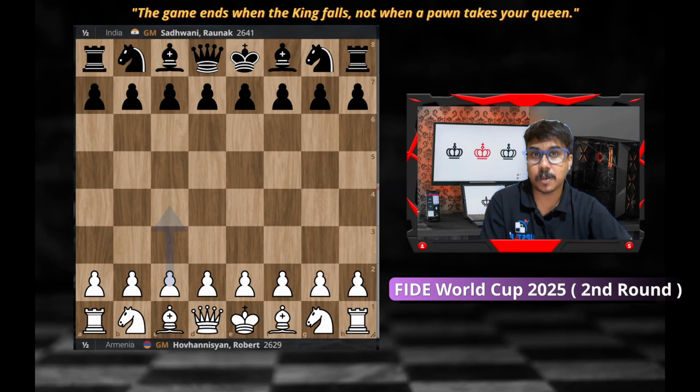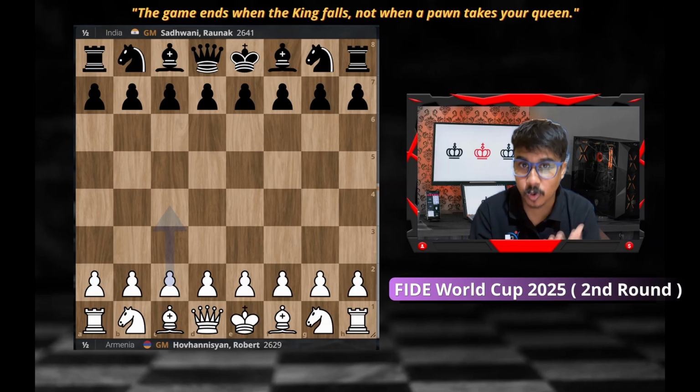Today round 2 is happening, and we might see lots of draws even in round 2 game 2, and tomorrow will be the tie break of the second round, and we'll see that there will be lots of ups and downs, upsets, maybe some top seeds will go out of the tournament, and that's the beauty of the World Cup, right? It's a knockout format. Basically, one bad day and you are out of the tournament. So that's the most exciting format, right?